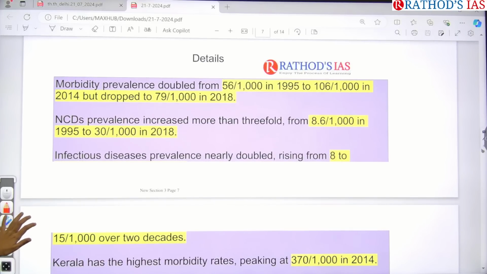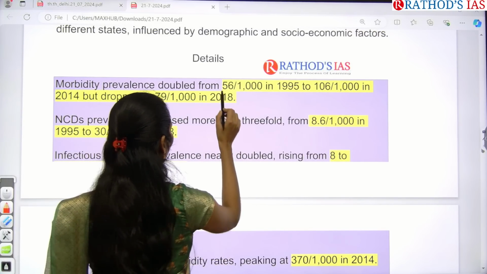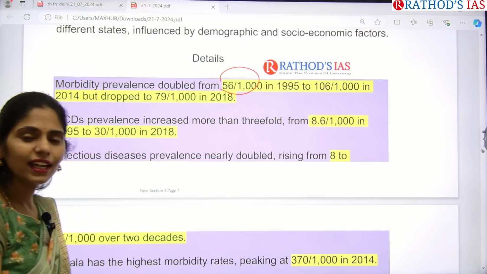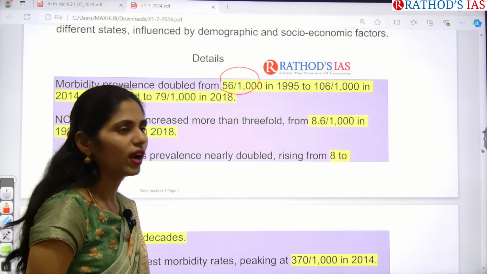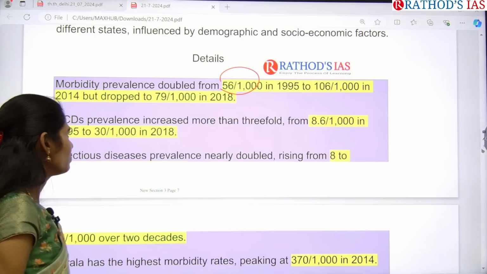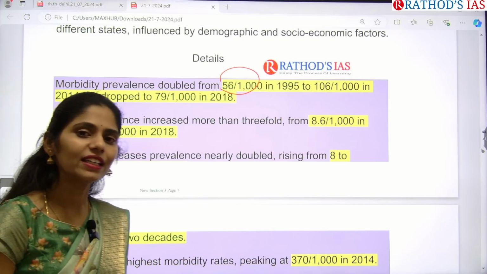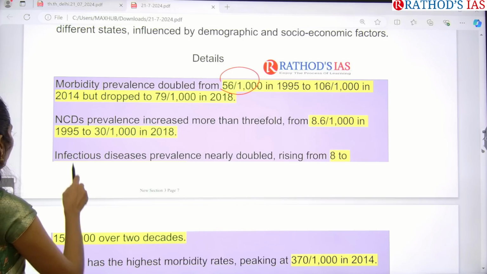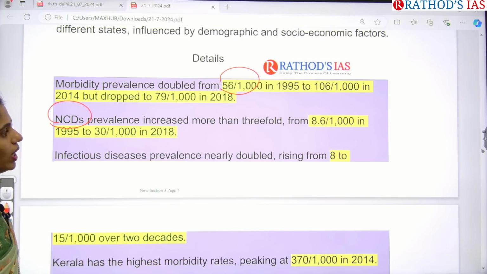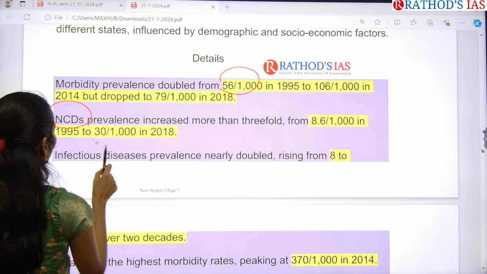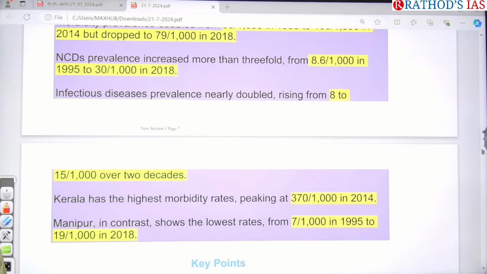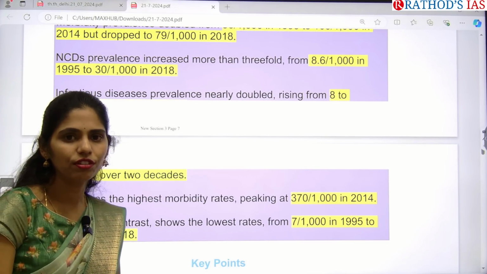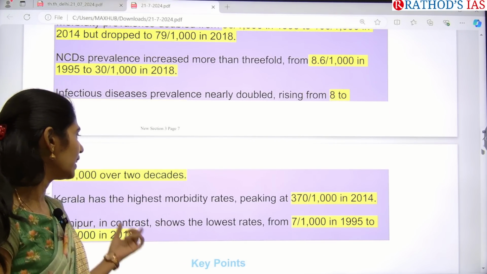If you see the data, it says that morbidity prevalence doubled from 56 out of 1000 in 1995. Out of 1000 people, 56 died, but it increased to 106 per 1000 people in 2014, and in 2018 decreased to around 79. For non-communicable diseases, earlier it was 8.6 deaths per 1000 people in 1995. It increased to 30 deaths per 1000 people in 2018. Infectious diseases also increased from 8 deaths to 15 deaths in 2018. So this is the data which is given.